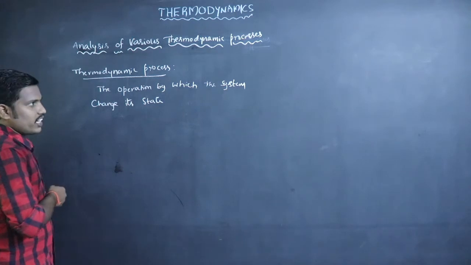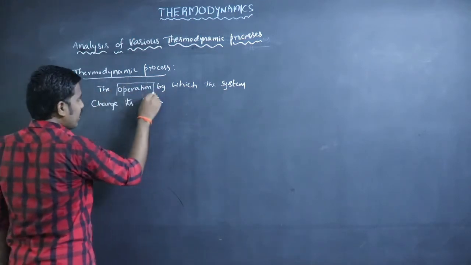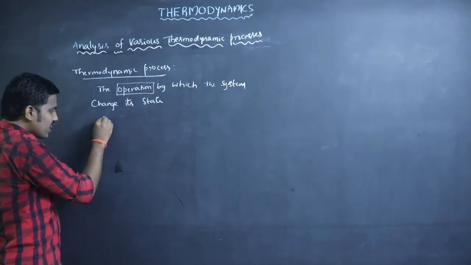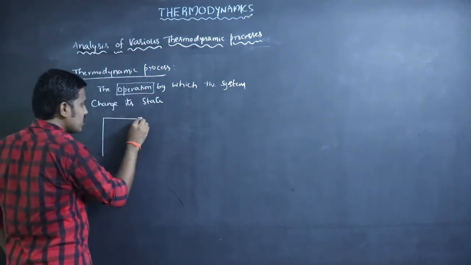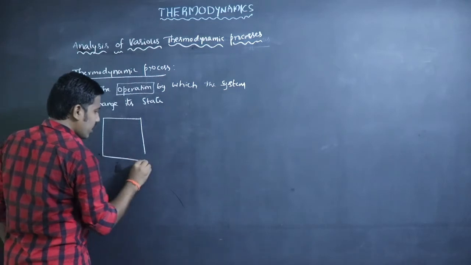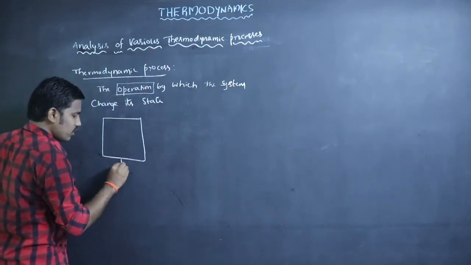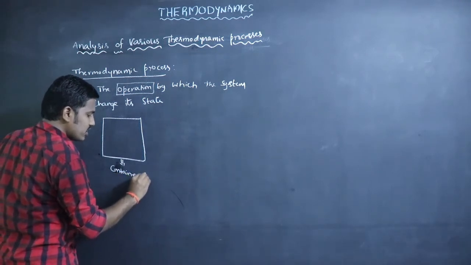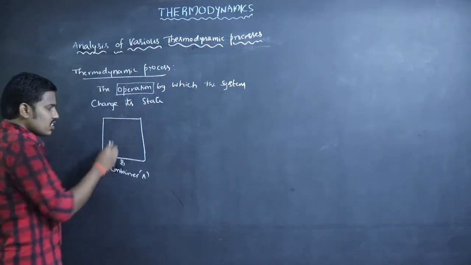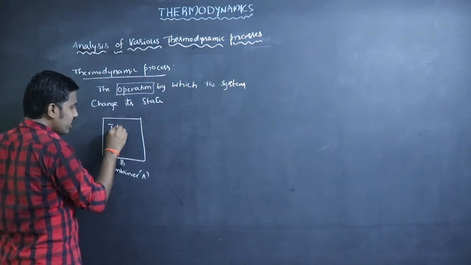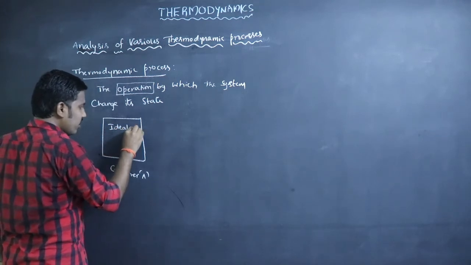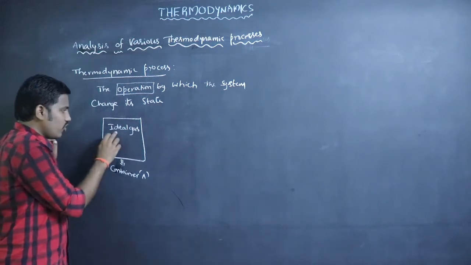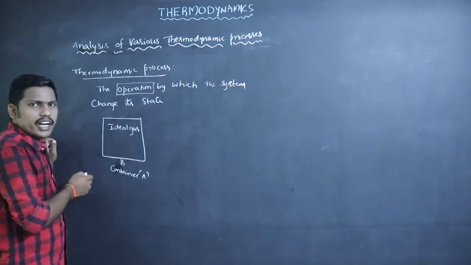For example, let us imagine a system in a container A. In this container, we fill an ideal gas.